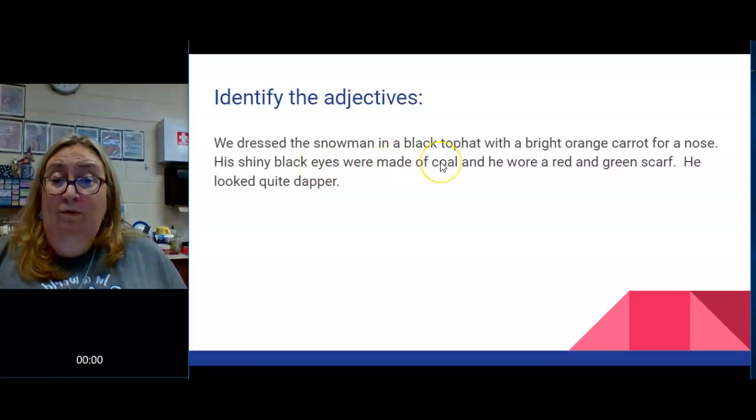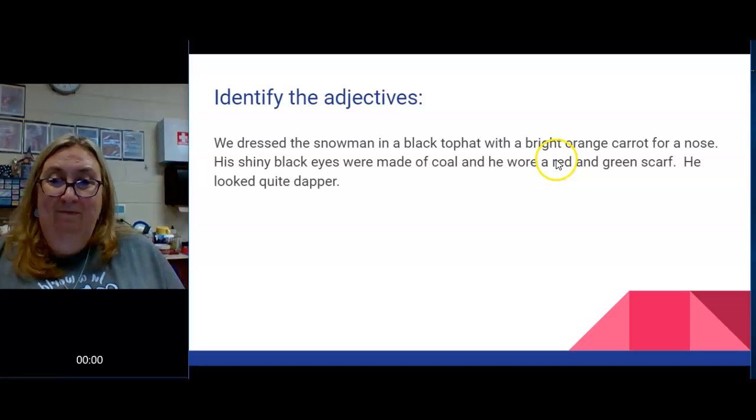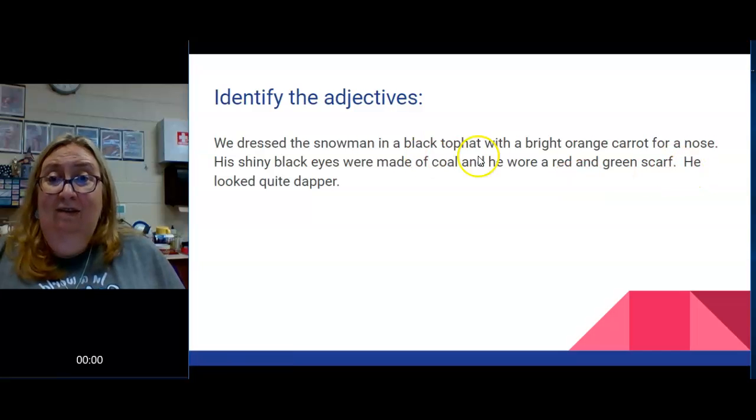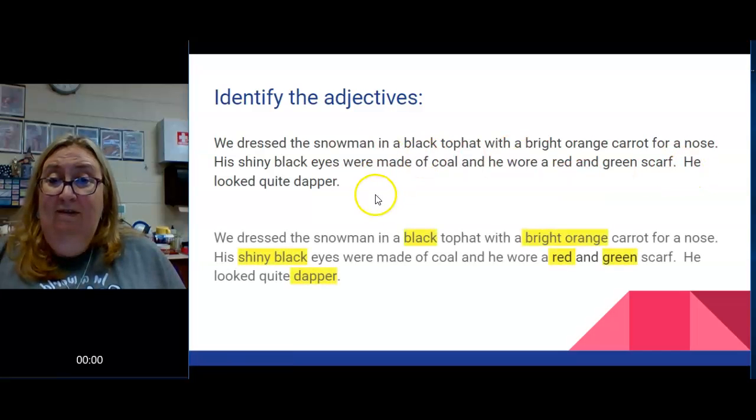They were made of coal, and he wore a red and green scarf. The scarf is described as green, and the scarf is described as red. He looked quite dapper. In this sentence, I do have an adjective that describes he. Dapper is describing he, the snowman. Did we get them all? We did. Think you can find some adjectives today?